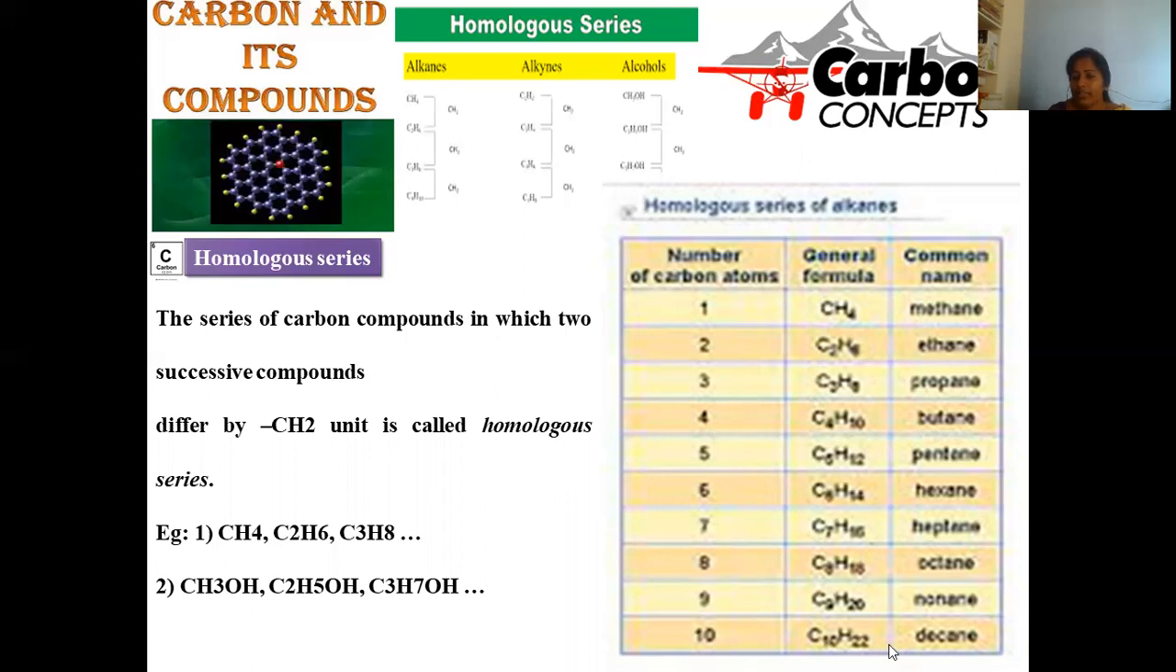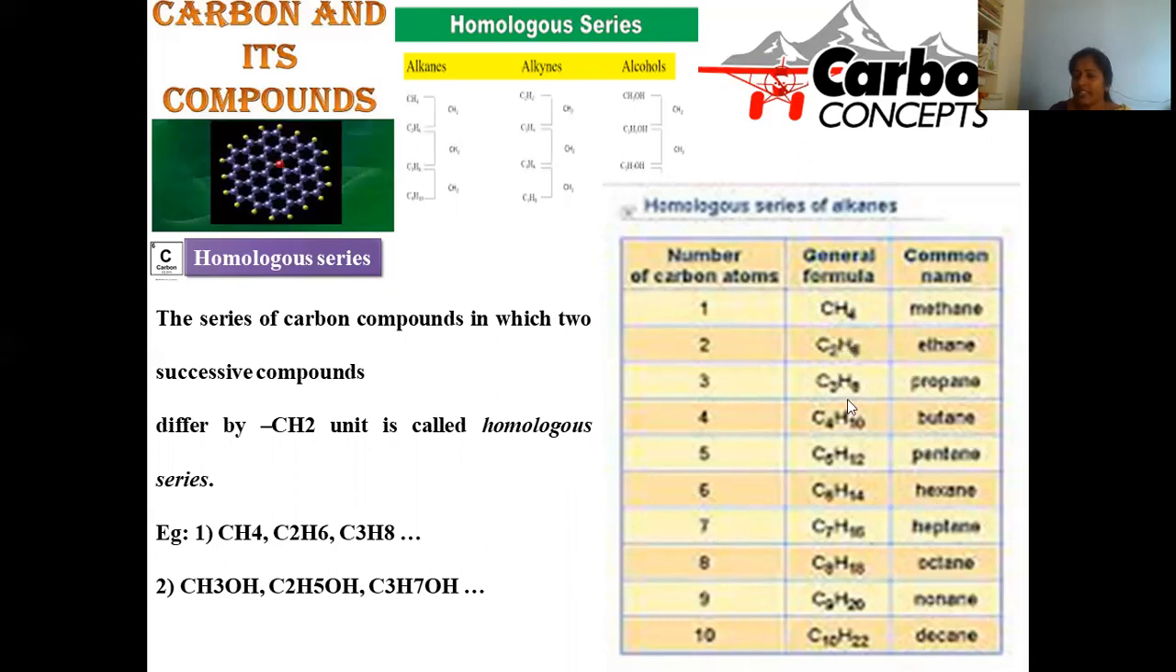We have taken this table into our consideration. This is the kind of alkanes. Alkanes range from C1 to C10: methane, ethane, propane, butane, pentane, hexane, heptane, octane, nonane, and decane. All the compounds are purely hydrocarbons, where if you move from methane to ethane, the difference will be CH2.